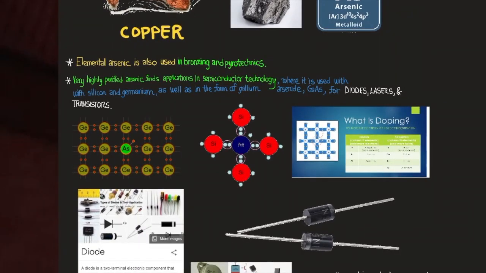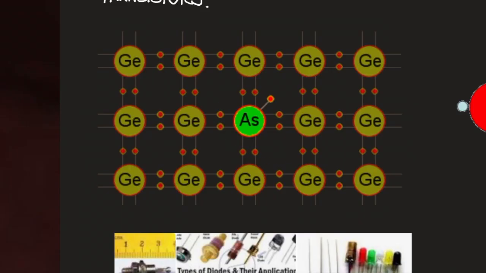So elemental arsenic is also used in bronzing and pyrotechnics. Very highly purified arsenic finds applications in semiconductor technology, where it is used with silicon and germanium, as well as in the form of gallium arsenide, GaAs, for diodes, lasers, and transistors. Here we have an arsenic atom surrounded by germanium atoms, used to make transistors, photovoltaics, diodes, LEDs, and solar panels, another name for which is photovoltaic panels.